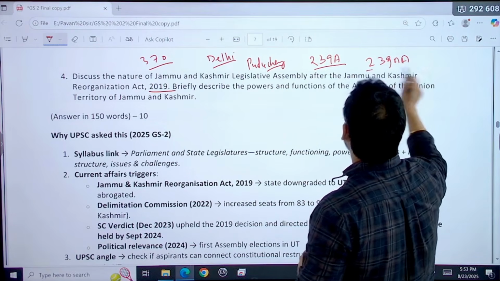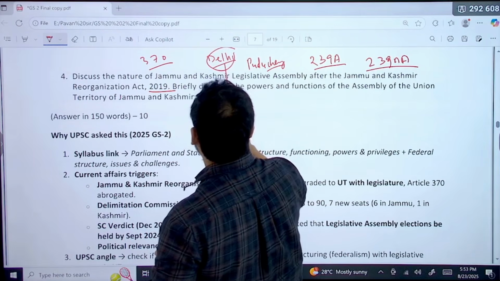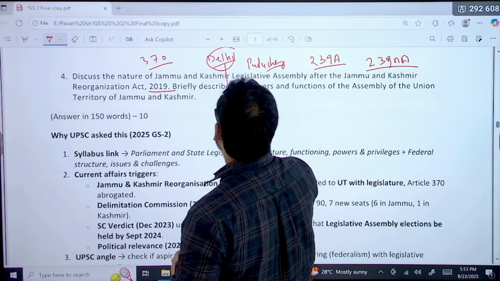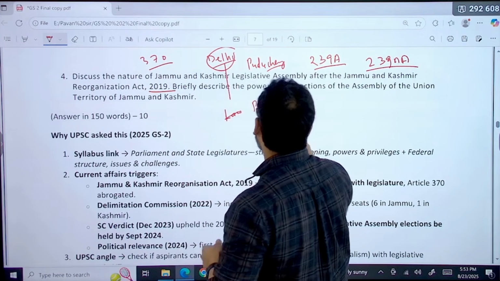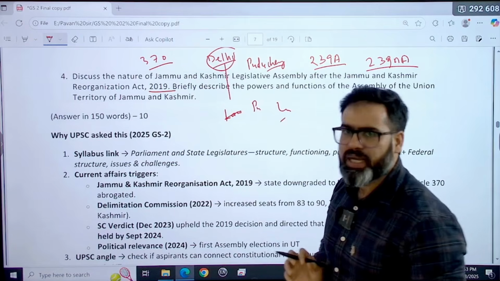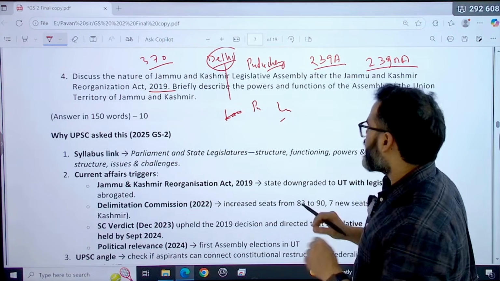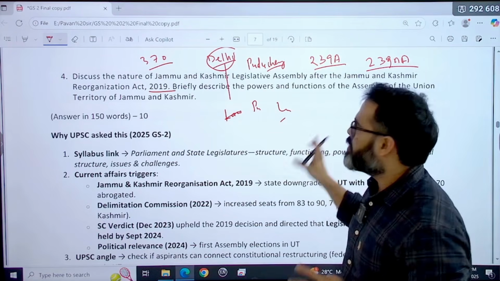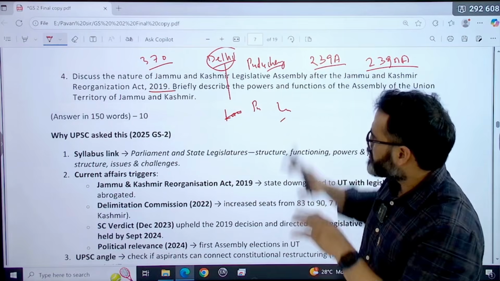Correct? Now in the case of Delhi, we already know that public order, police and land are not under the Delhi government. Same for example for Jammu and Kashmir also: public order and police will not be under the control of the Jammu and Kashmir government. That we need to write.